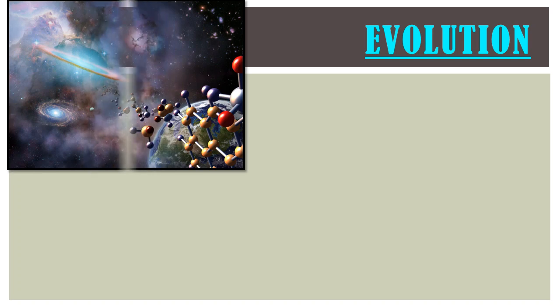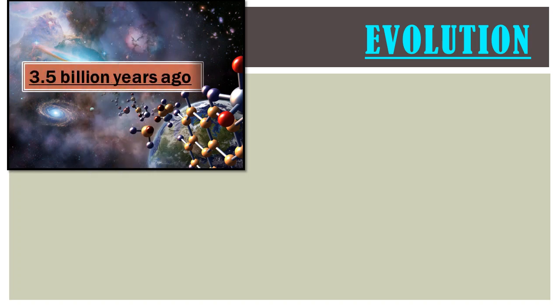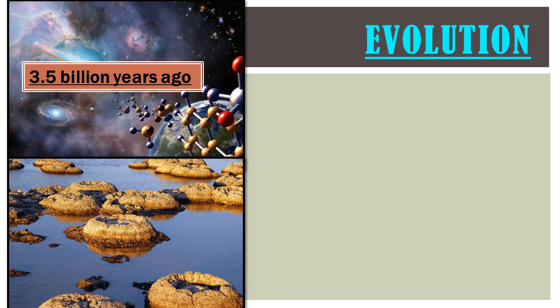Now next, 3.5 billion years ago, life did not exist on the earth. At the beginning there may have been only simple elements in the ocean on the earth, and simple types of organic and inorganic compounds may have been formed from those.